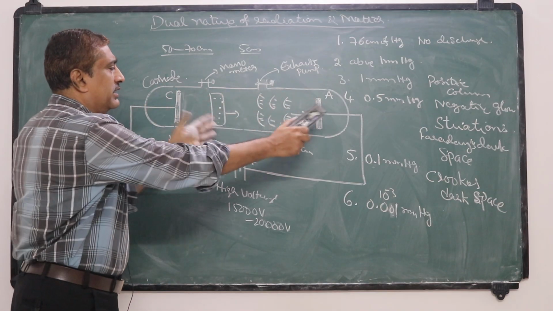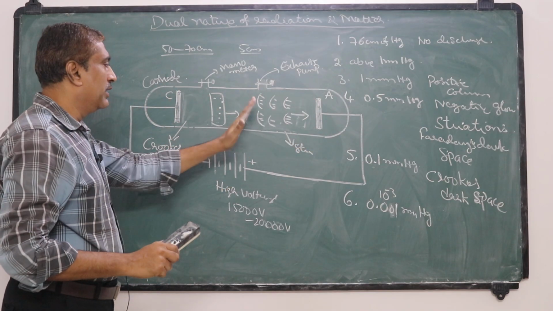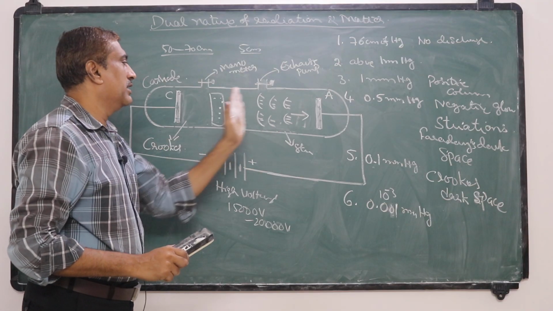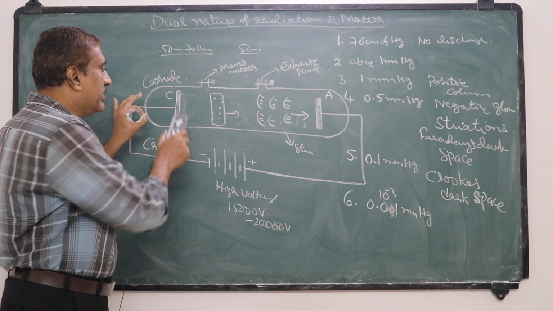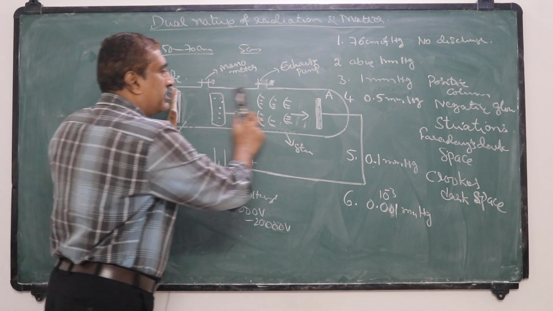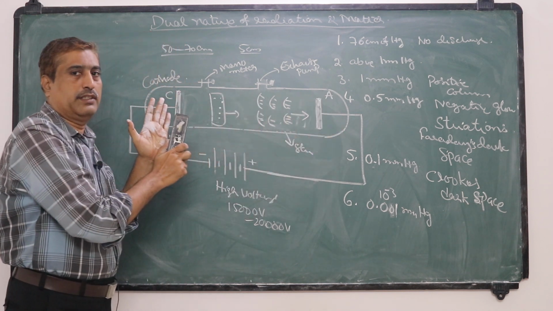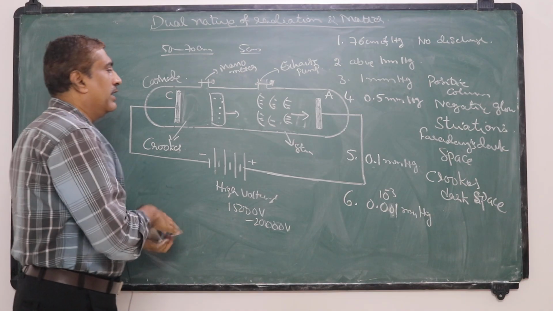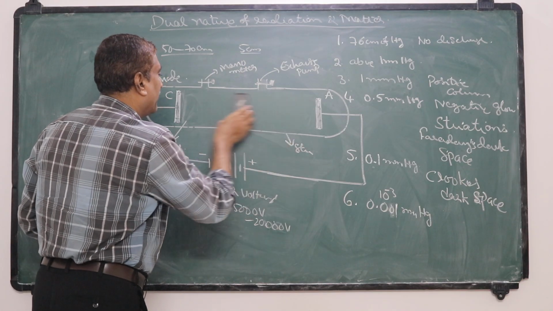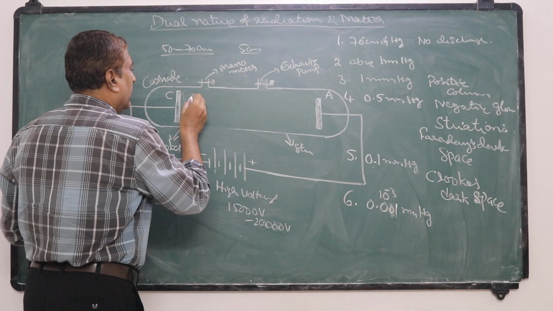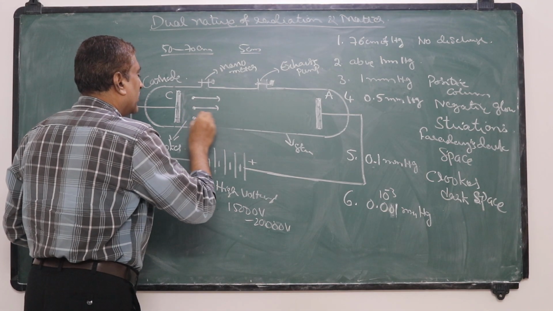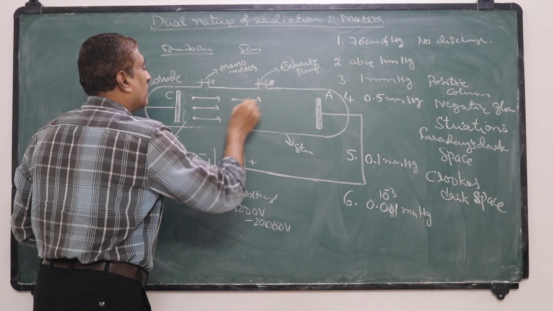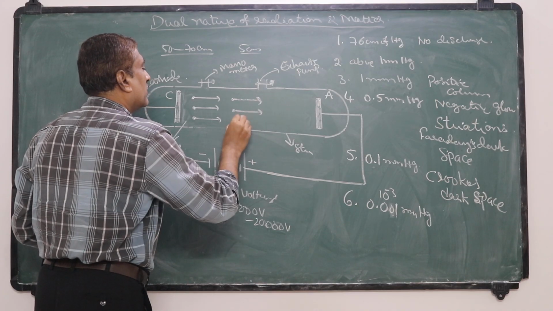That means the negative glow and the striations all disappear. The entire discharge tube fills with dark space, and in that condition an invisible radiation proceeds from the cathode towards the anode.